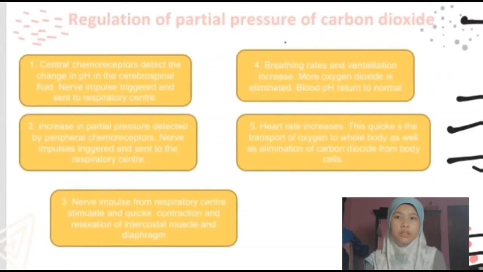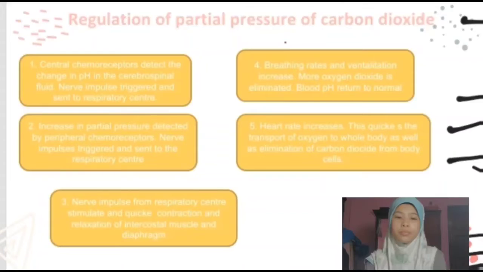Sometimes our carbon dioxide partial pressure increases, and this may occur because of physical activities such as running, jogging, playing football, etc. So I'm going to talk about the mechanism when those things occur.